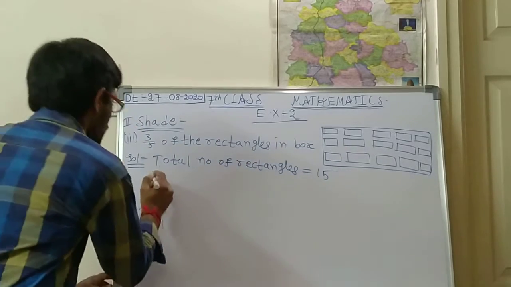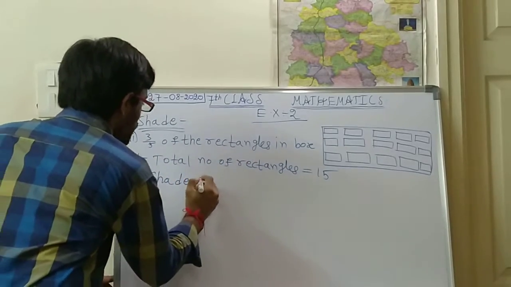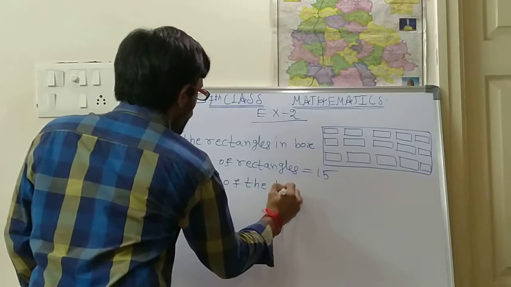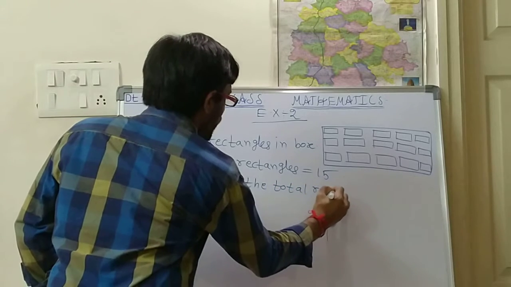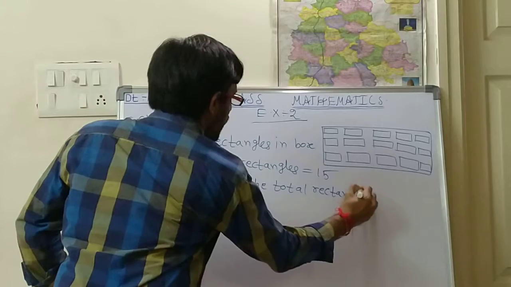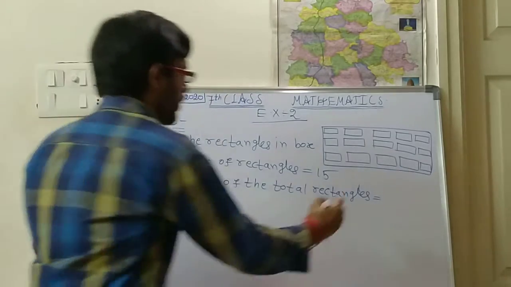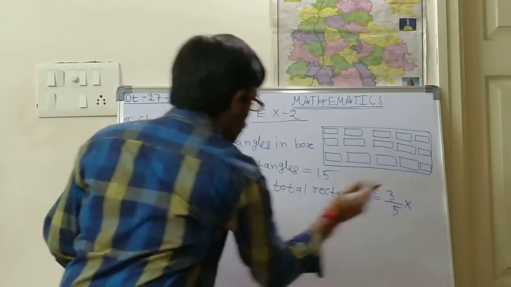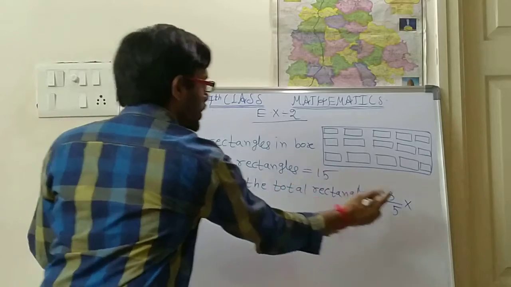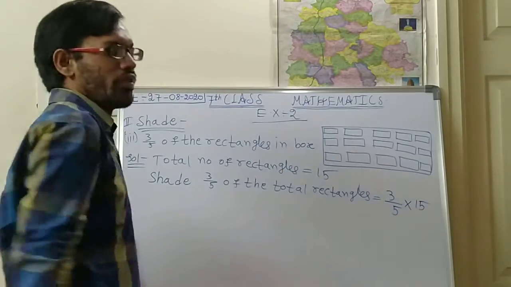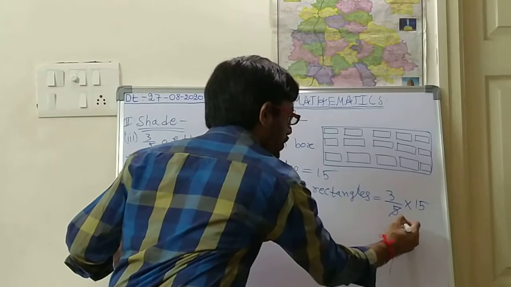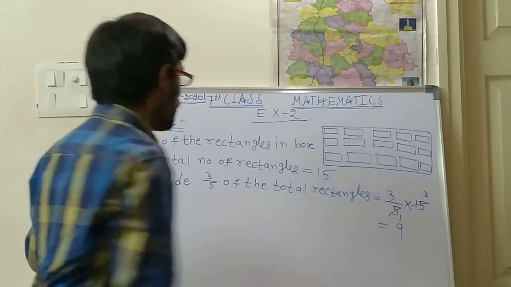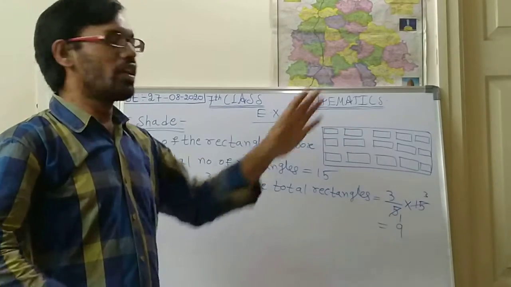So how many do we have to shade? 3 by 5 of the total rectangles. First write down 3 by 5. Of means into the total rectangles. How many rectangles? 15. So 3 by 5 into 15. 3 by 5 into 15 means 5 ones are 5, 5 threes are 15; so 3 into 3 is 9. So totally you should shade 9 rectangles in the given rectangle box.